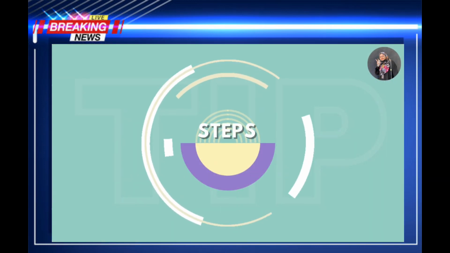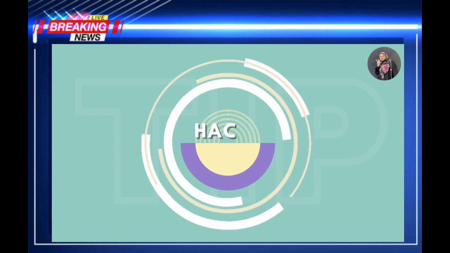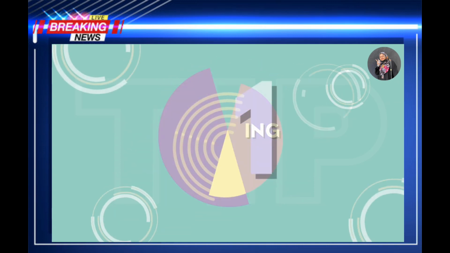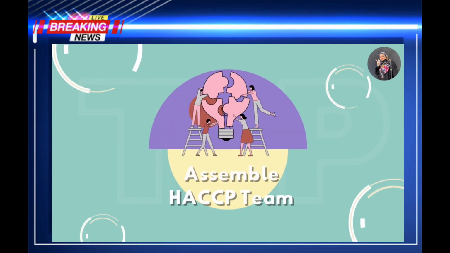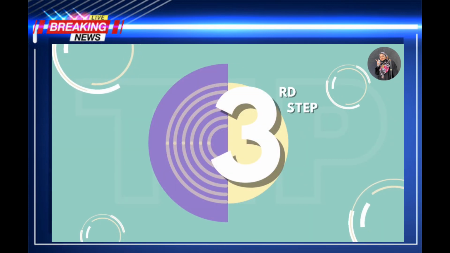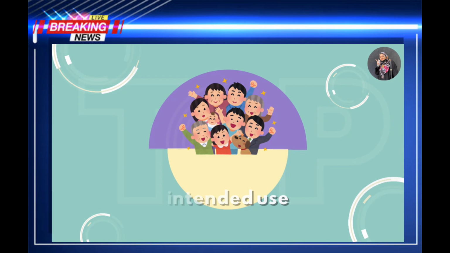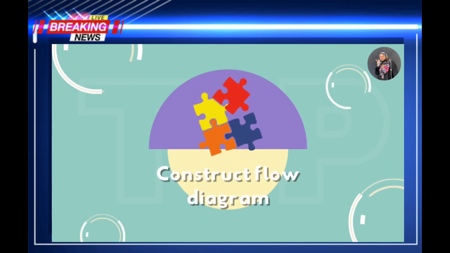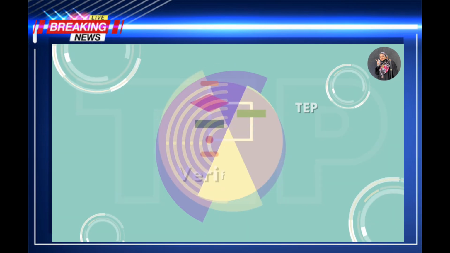Next, we will look at the 12 steps of HACCP planning. Step 1: assemble the HACCP team. Step 2: describe the product. Step 3: identify intended use. Step 4: construct a flow diagram. Step 5: verify the flow diagram.